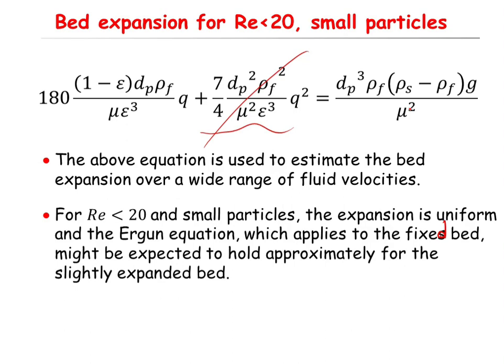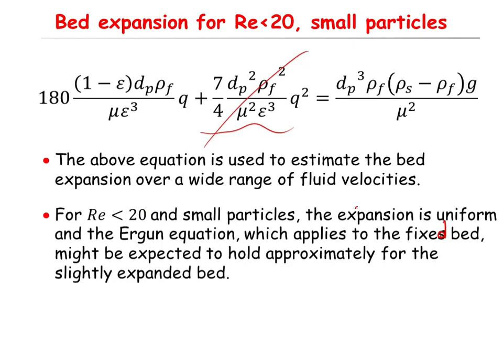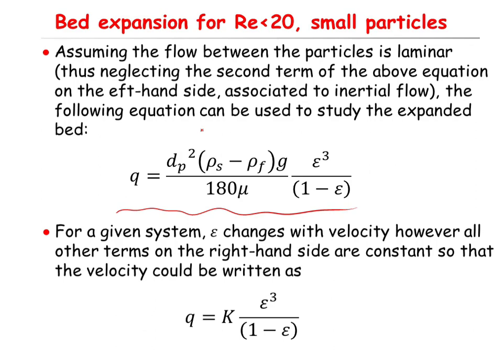If you rearrange it, you will end up with this equation. So assuming the flow between the particles is laminar, that means you're neglecting the second term, then the following equation can be used to study the expanded bed.